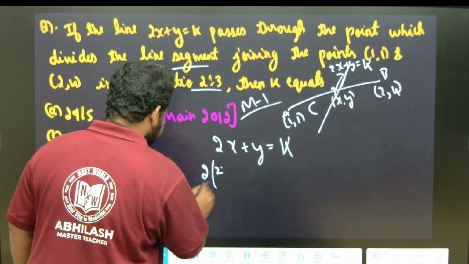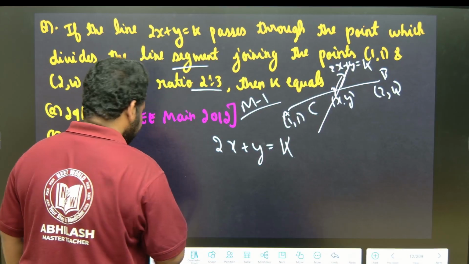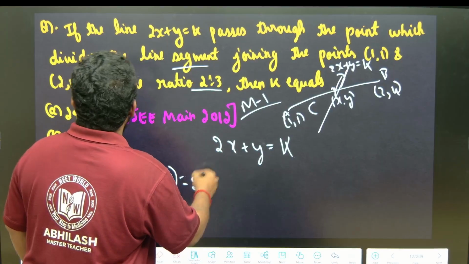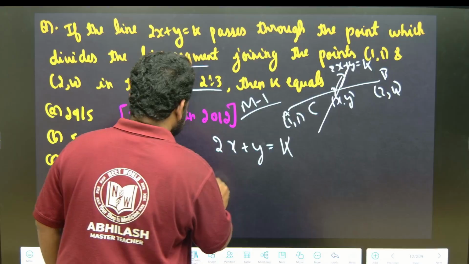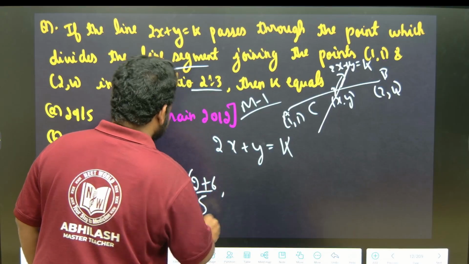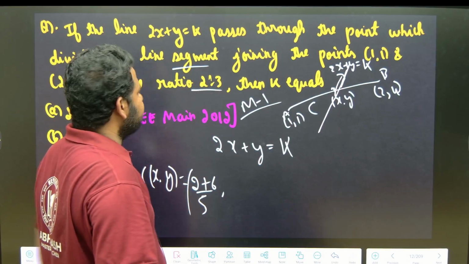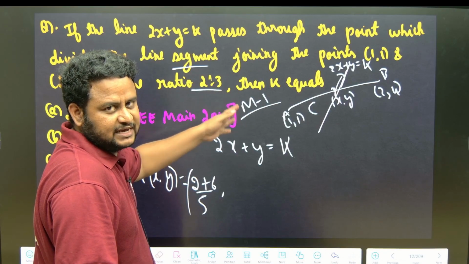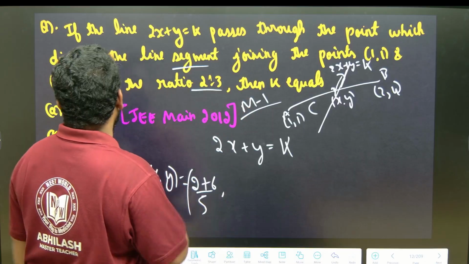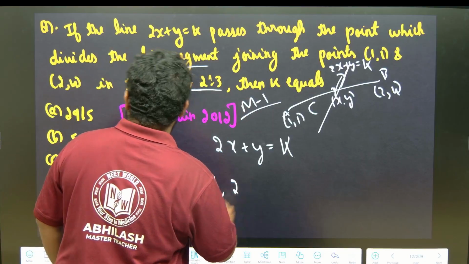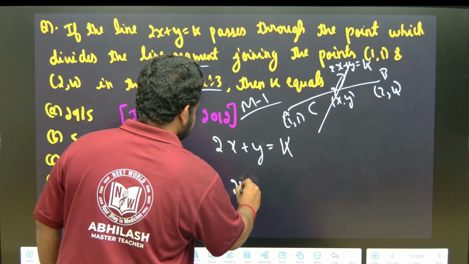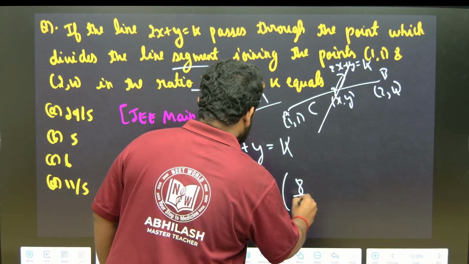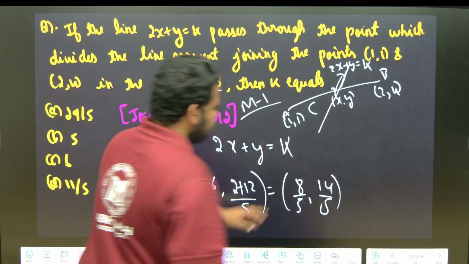Instead of putting this here, first let me find out x comma y. C can be written as 2 into 1 plus 3 into 2, which is 6, divided by m plus n, 5. Next, y is my2 plus ny1 divided by m plus n. So that is 2 into 1, 2, plus 3 into 4, 12, divided by 3 plus 2, 5. So we got x as 8 by 5 and y as 14 by 5.